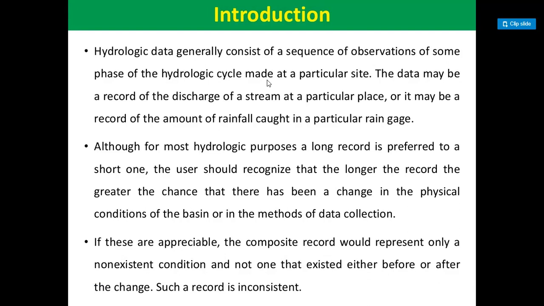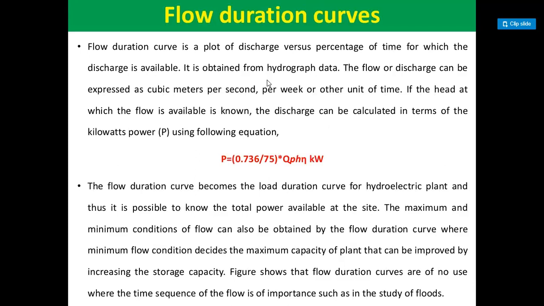And also here, flow duration curve. When the runoff rate observed at the catchment outlet is continuously measured, it can be plotted as the ordinate against time on the abscissa to provide the runoff hydrograph. The variability in runoff is expressed in terms of the fluctuations of the runoff rate in the hydrograph.